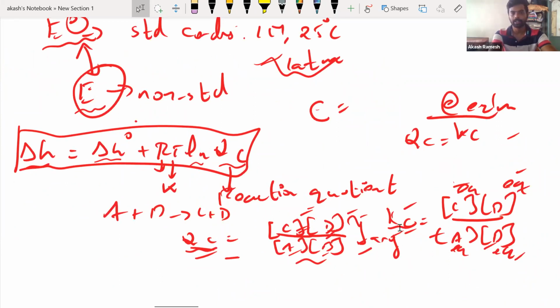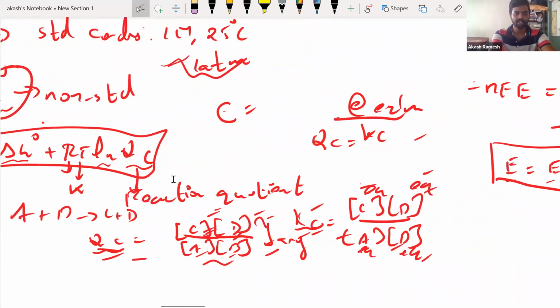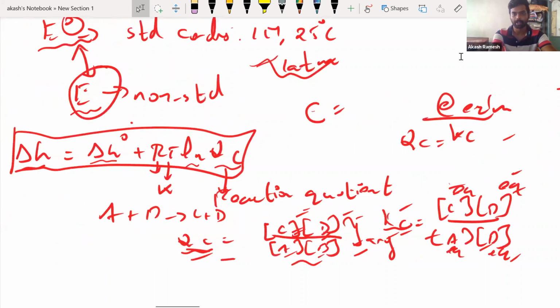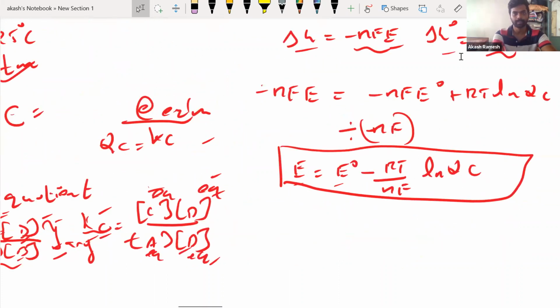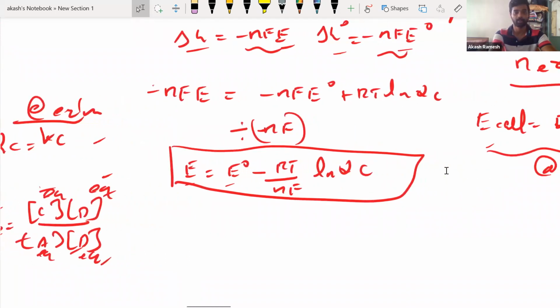Now, the difference between QC and KC is that you can use any concentration in QC: the starting concentration, middle concentration, last concentration, whatever. But for KC, you have to use only equilibrium concentrations. All these are at equilibrium. Right? Okay. Now, I'm going to use delta G as minus nFE, non-standard, delta G naught as minus nFE naught, and the other term stays as RT ln QC. Right? So what I did, I divided the entire equation by minus nF. So it becomes E is equal to E naught minus RT by nF ln of QC. This is my Nernst equation.